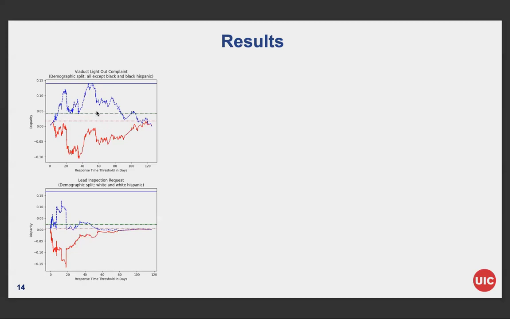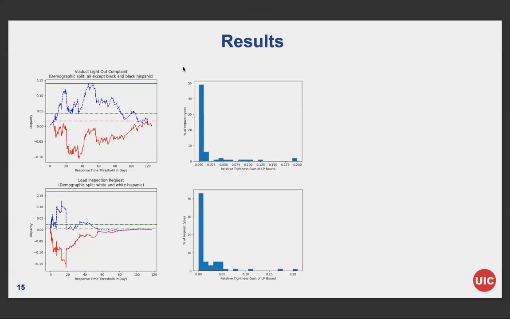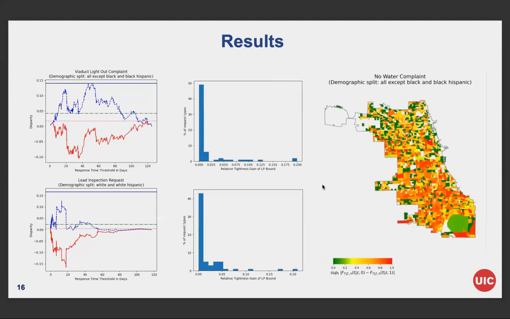It's important to have a tighter lower bound for disparity because it tells us that the city could be pretty unfair even under the most optimistic setting. To see how often we see the improvement between the lower bounds, let's look at the second column. We run the same experiments for other request types. We can see that for two different race splits, more than half of the time, our method will give us a tighter lower bound. The other advantage of our method is that it can output the coupling F of T given A, Z that achieves this lower bound.